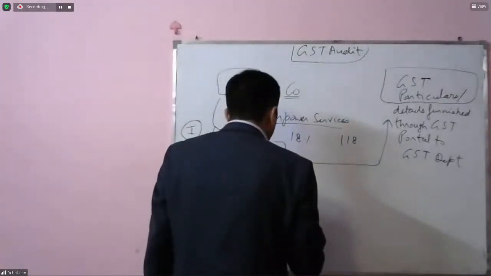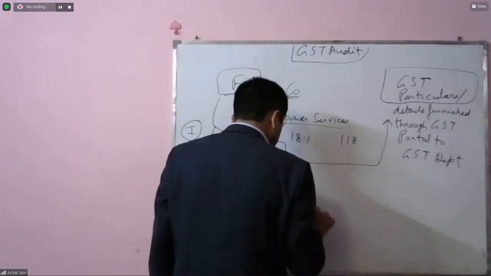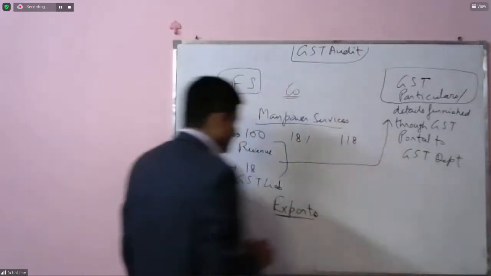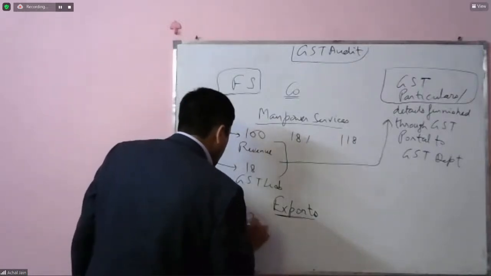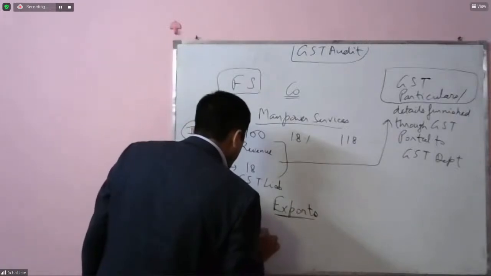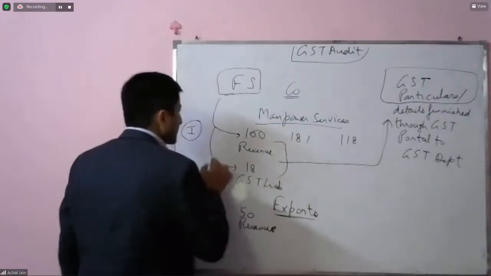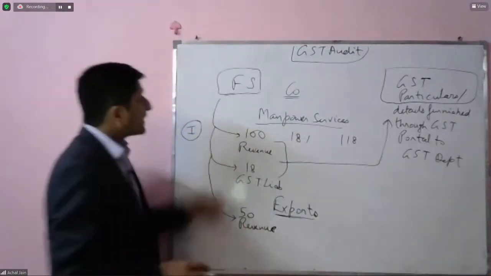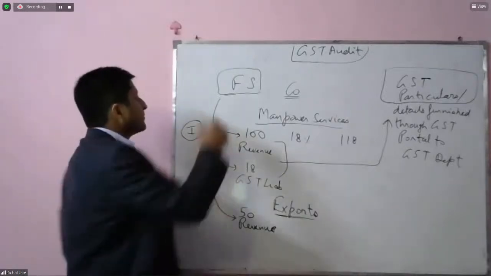So there have been exports. In respect of exports, the amount is 50, and this 50 will once again be recorded in the books of accounts as revenue. So the financial statement will show 100 plus 50 as revenue.